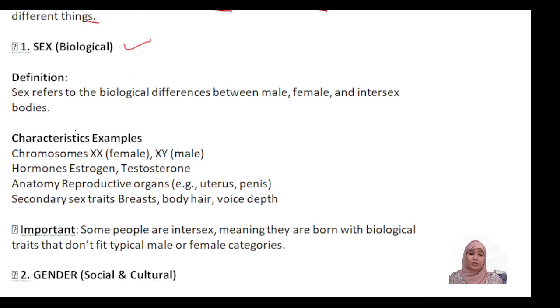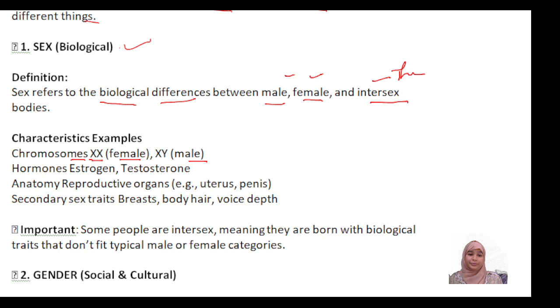Definition: sex refers to the biological differences between male, female or intersex bodies. Male, female and intersex, which could be a third gender. What are the characteristics? For example, chromosomes. We can see double X in a female and XY in a male.